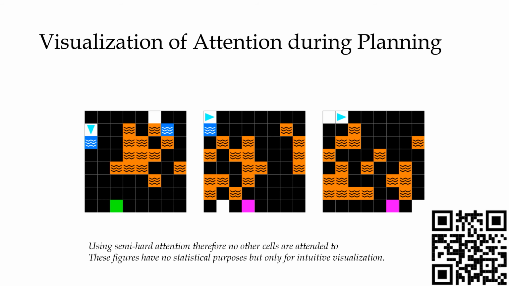Here is the visualization of attention during planning. The grids and the objects that the agent attends to are marked with inverted colors. In these three figures, you can see the agent is able to take into consideration the parts that are really relevant to its current moving trajectory. But we have to say that these figures have no statistical purpose, only intuitive visualization. We're using semi-hard attention, therefore, no other cells are attended to.